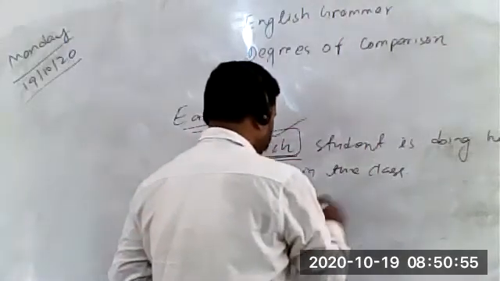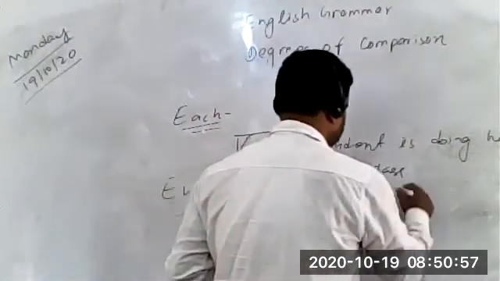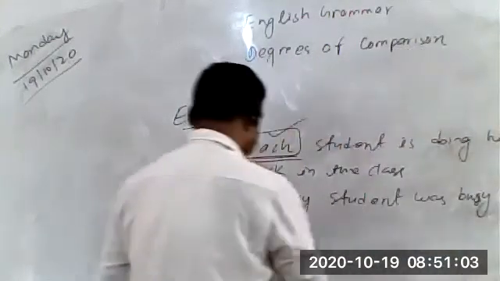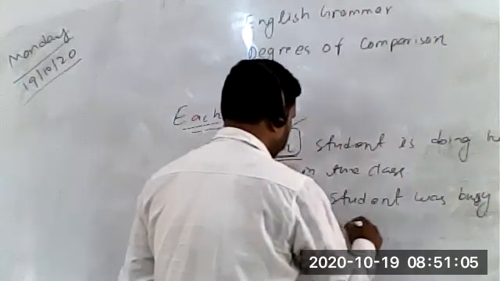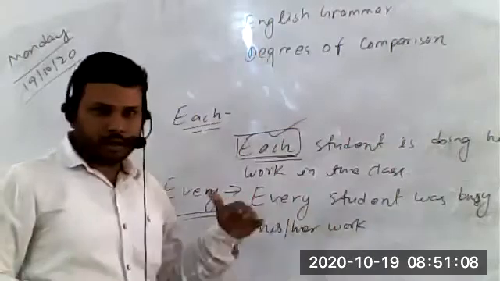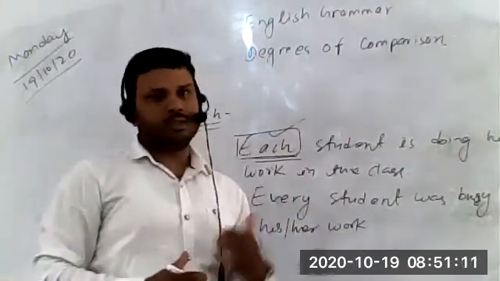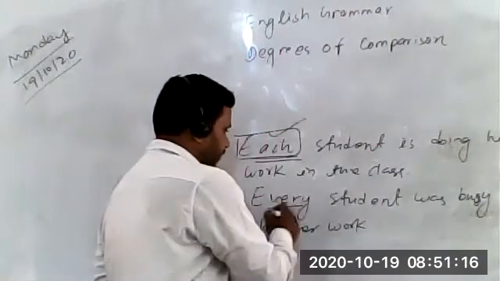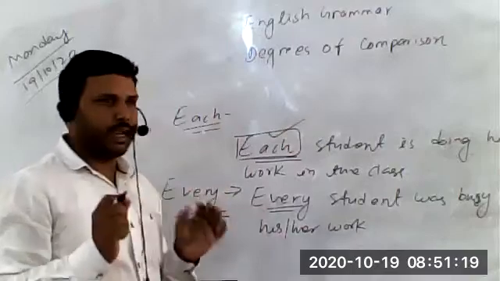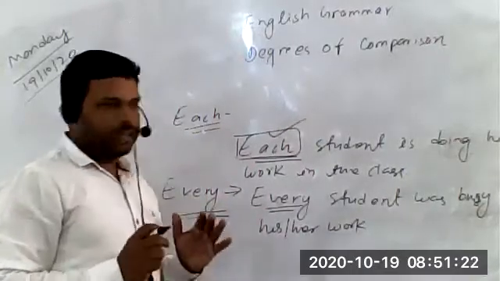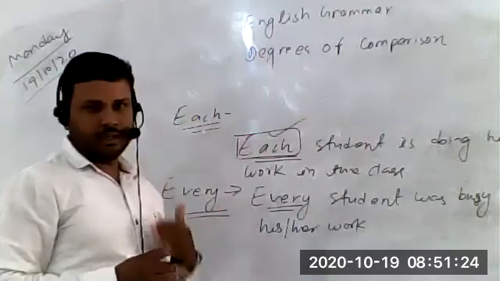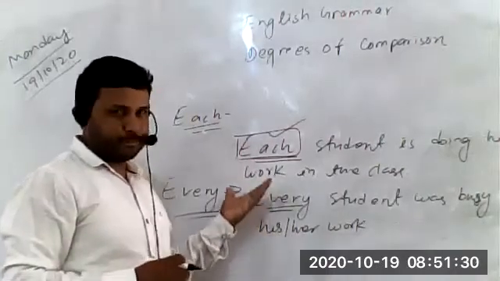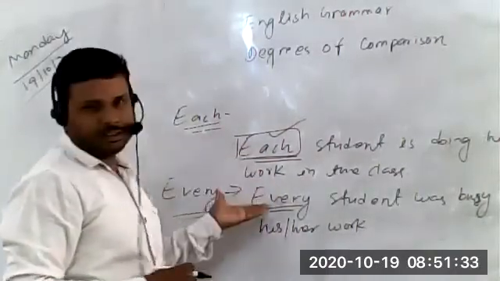So, every student was busy in his or her work. So in this sentence, we are not talking individually about the students. We are talking about the students as a group. So therefore, this is a very tiny difference, or a very subtle difference. I think it should be clear. Even if it is not clear, you just need not be confused. Many a time, it could be used in place of each other.